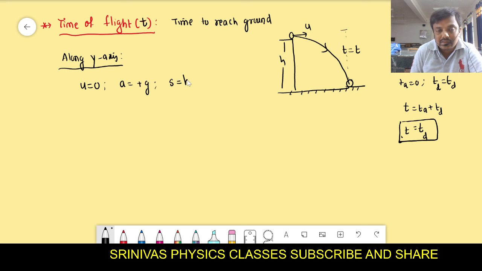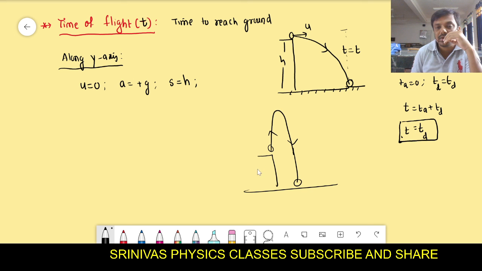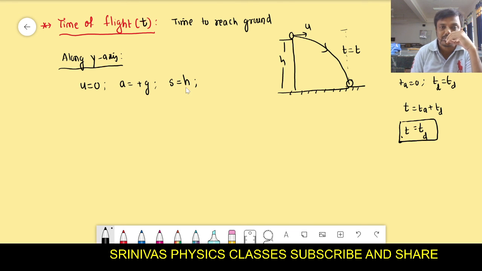Is it correct? Along the y-axis, no problem. That will never be minus. It will be positive only. Why would it be minus? If you throw an object upward and then it goes down, at that moment you should take it as minus, because you are throwing up but going down. But in whichever direction you throw, if it goes in that same direction, we cannot take it as minus.